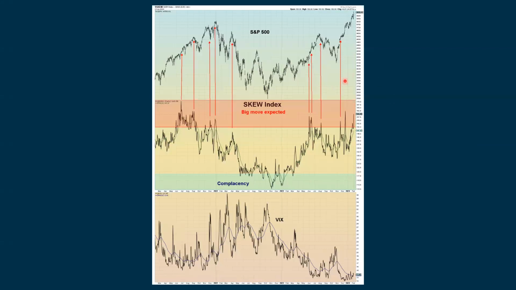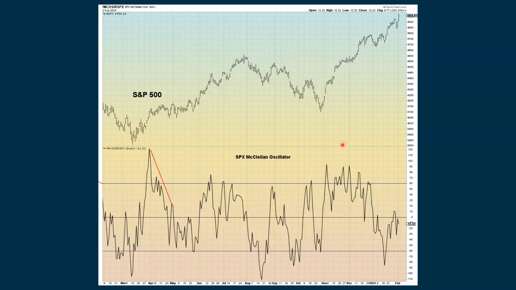The SKEW index is also giving us an extreme reading. Now, this isn't as much directional. This is just that the market is anticipating some kind of a move, and we spent the last three sessions in this red area. Whether it's going to be to the upside or the downside is uncertain at this point, but the market is anticipating a move one way or the other.